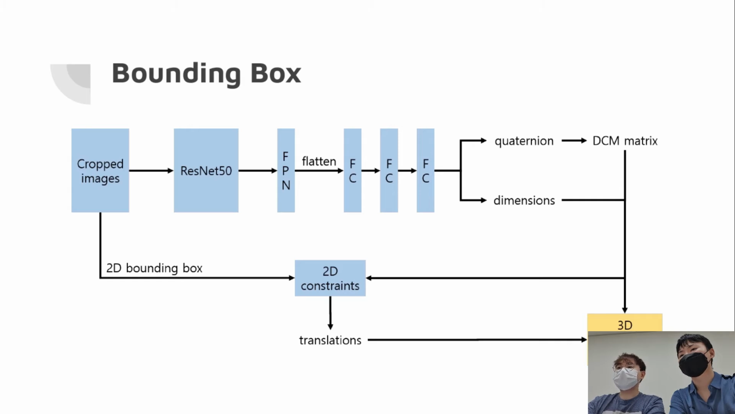Each of these cropped images is fed into the backbone network to extract feature maps. These feature maps are processed through a set of fully connected layers to predict the object orientation and dimensions. Finally, a translation is calculated using constraints of the 2D box.